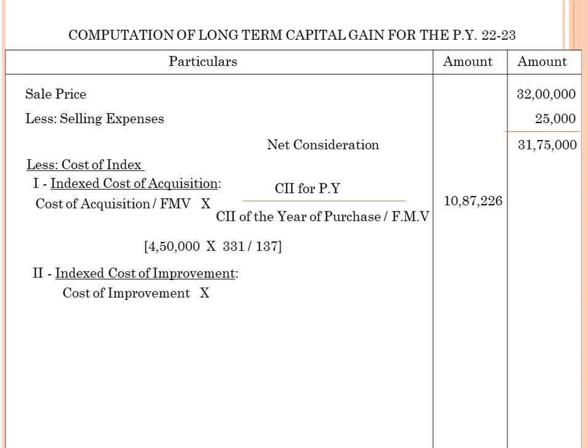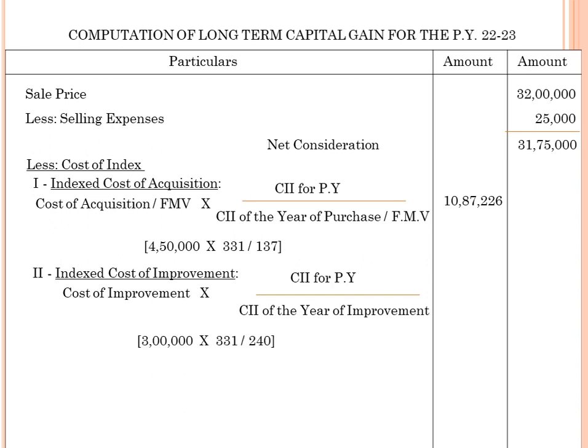Next is the indexed cost of improvement. What is the formula? Cost of improvement into CII of the previous year divided by CII of the year of improvement. The value given is 3 lakhs into 331 divided by the year of improvement index, 240. And here the indexed cost of improvement is 4,13,715. You add both the values, and the total is 15,976. You deduct it out of net consideration, and the balance we call long-term capital gain.